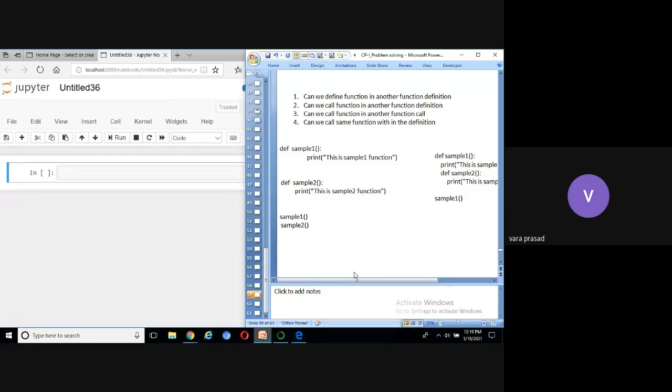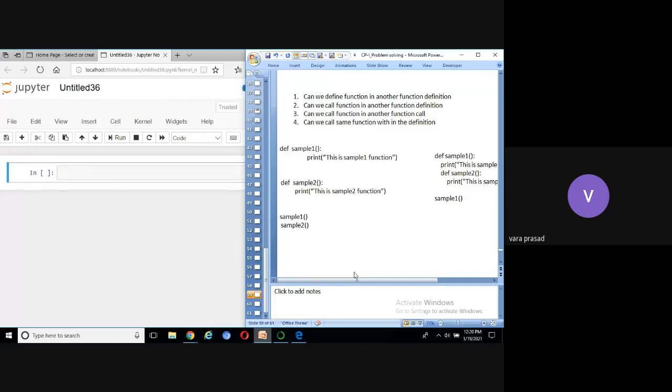The first one, you can see on the left hand side. Can we define a function in another function? That is the first question. Can we define a function in another function definition? There are 2 steps to implement functions in Python. Step 1, define the function. Step 2, call the function.